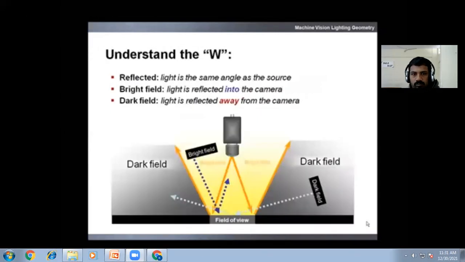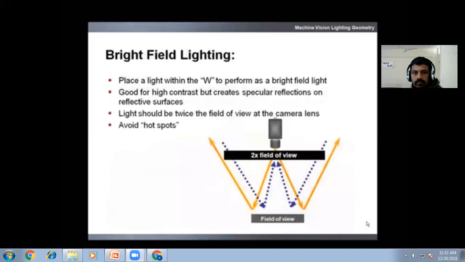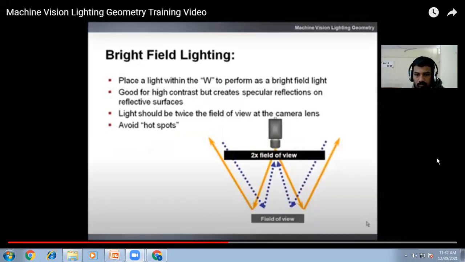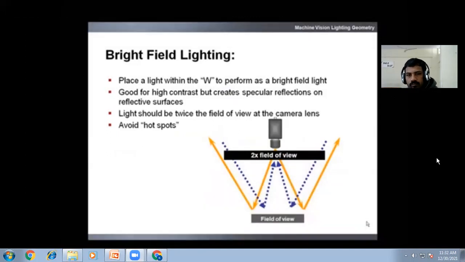Now let's explore the concept of the W. If we draw lines from a hypothetical point of a lens to the widest point of a field of view, we create a viewing angle. If we symmetrically reflect that viewing angle once more, we create a W shape. The W shape defines two fundamental zones of illumination: bright field within the W and dark field outside of the W. The position of a light source will determine what type of lighting will result. Bright field illumination creates high contrast, but typically must be diffuse and uniform to avoid specular hotspots from light reflecting back directly into the camera.